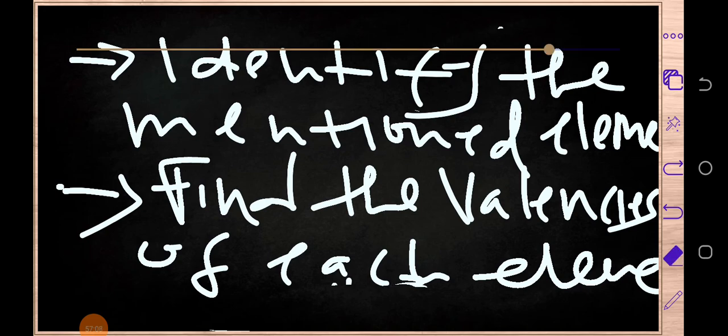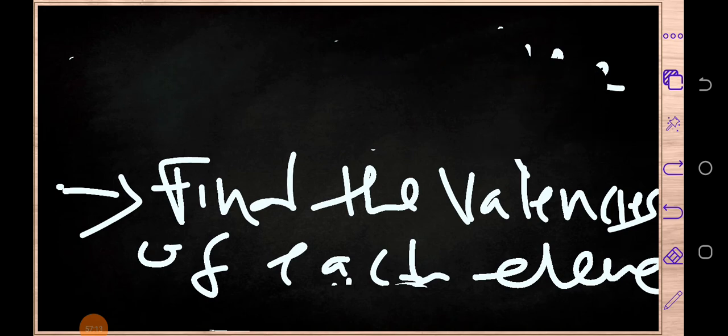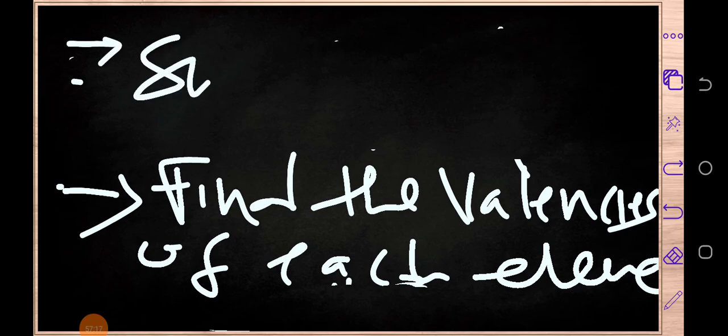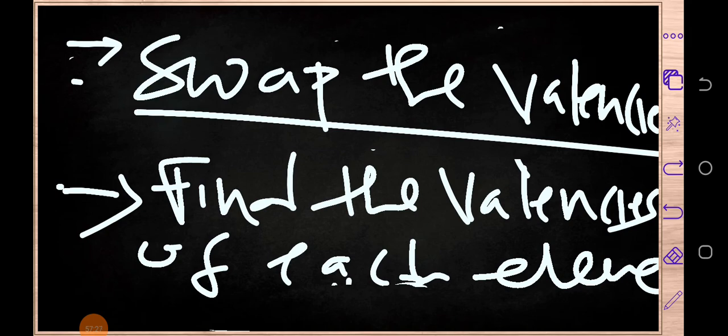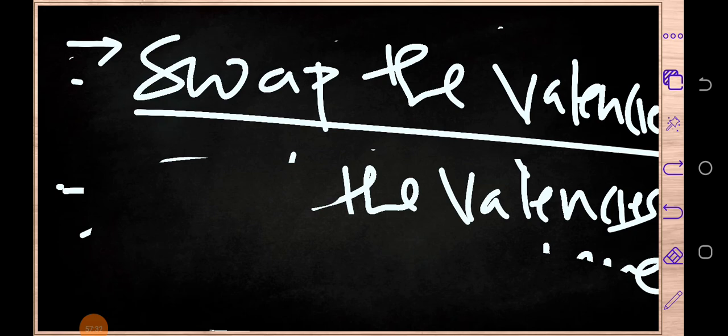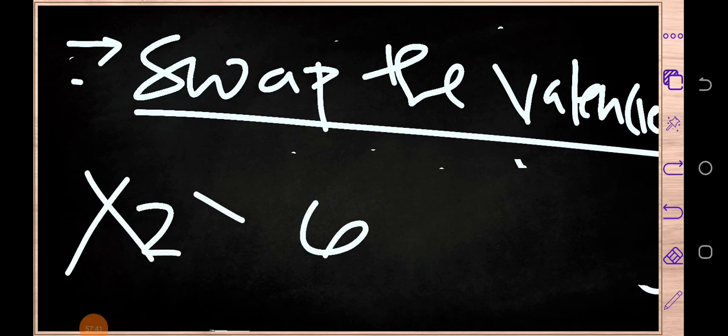Okay, then number three, after writing the valences, what you need to do now is to swap the valences. If you swap the valences, if you can divide them, let's say for example, we've got 2 here, then we've got 4 here. Let's assume we have got this element and this element.